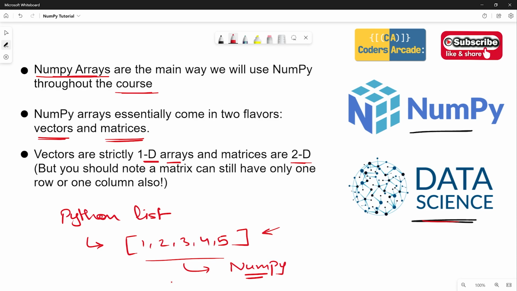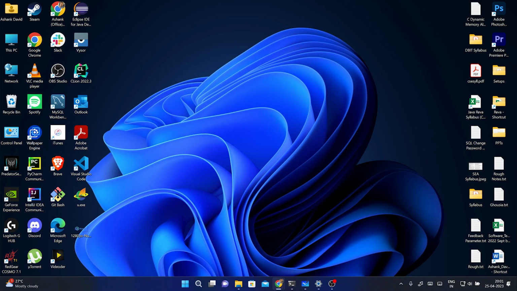How we will do that, how we will work with that, I'm going to tell you in depth very soon. You'll get to know as soon as I switch to Jupyter Notebook. So this is how, guys, NumPy arrays will be used, and this is a brief introduction to NumPy that I have given you right now. Now let us move on towards our Jupyter Notebook and we'll see how NumPy can be used.